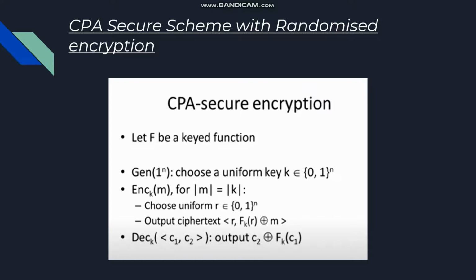The output ciphertext basically consists of two parts, that is r, and the second part is the XOR of the plain message and the output of the pseudorandom function when given the input r. And for the decryption purpose, the ciphertext consists of two parts, and the output, that is m, will be generated by doing the XOR operation of c2 and the pseudorandom function's output when presented with the input c1.